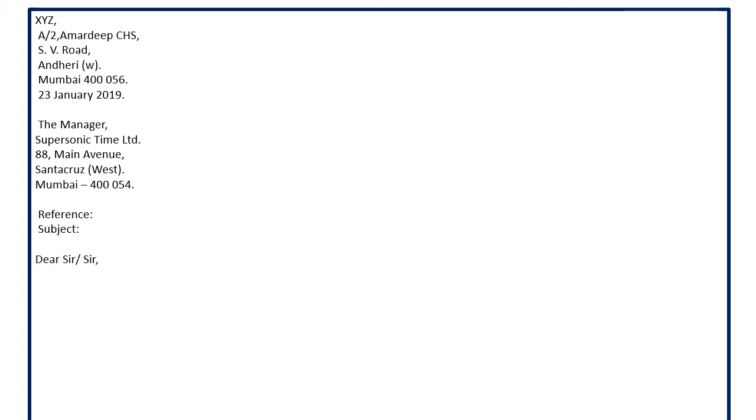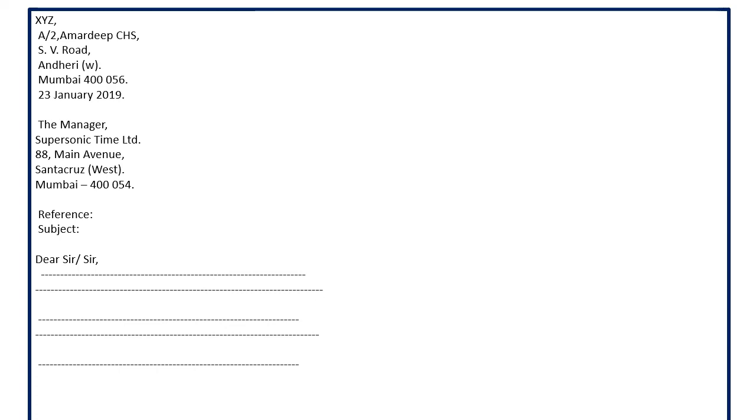Now, the salutation is Dear Sir or Sir. Why did I use Dear Sir or Sir instead of Respected? This is because you do not use Respected for a person whom you don't know. You use Respected for the person whom you know, for example, your principal, your teacher, or your class teacher. Then you will use the words Respected Sir, Respected Ma'am, or Respected Miss. You can use those, but here this is an official letter.